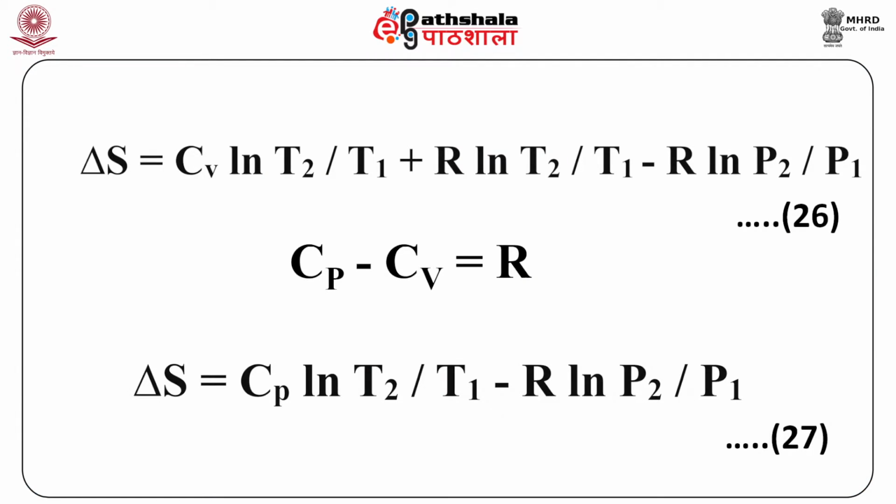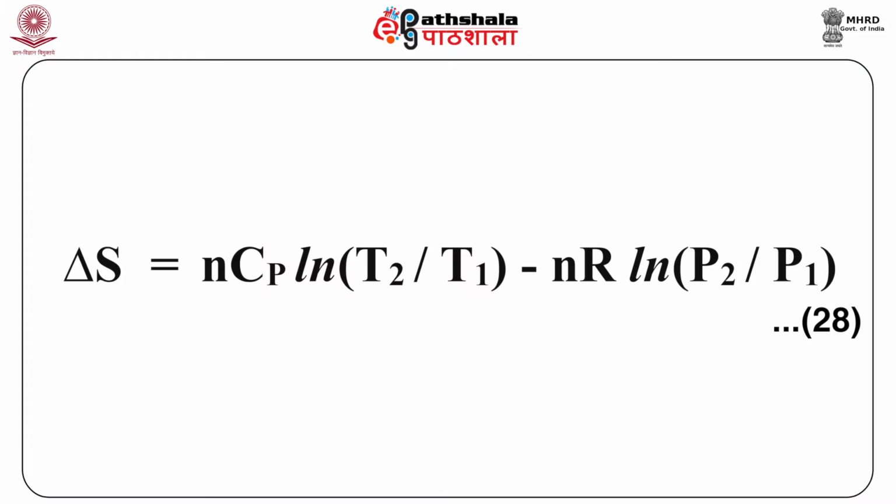Substituting in equation 20 for 1 mole of the gas, we get delta S is equal to Cv ln T2 by T1 plus R ln T2 by T1 minus R ln P2 by P1. This is our equation 26. Since Cp minus Cv is equal to R, substituting this in the above equation, we get delta S equals Cp ln T2 by T1 minus R ln P2 by P1. This is our equation 27.